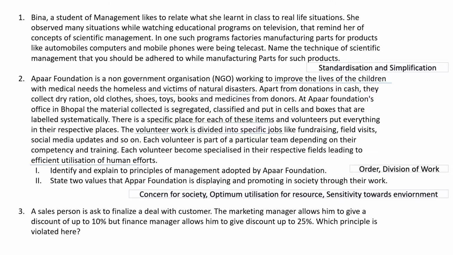Question number 3. A salesperson is asked to finalize a deal with the customer. The marketing manager allows him to give a discount of 10%, but the finance manager allows him to give a discount of 25%. So there are two different managers giving different standards for discounts. So here, which principle is violated? Unity of command. Getting orders from more than one boss is a violation of unity of command.